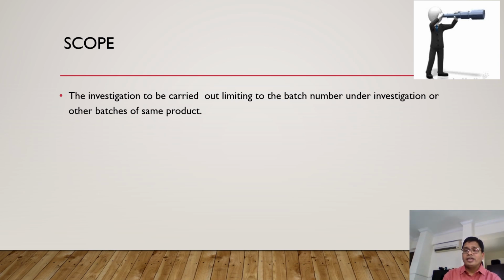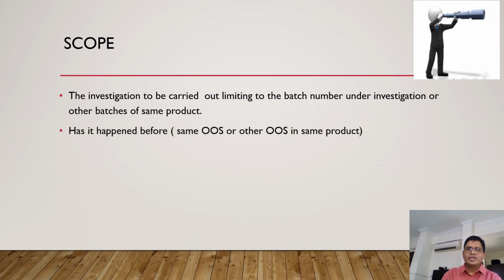Initially you can write, we have to investigate all the 5 batches, because you don't know what is the root cause. So here for the scope, investigation of the OOS batch as well as other 4 batches which were analyzed in the same sequence.